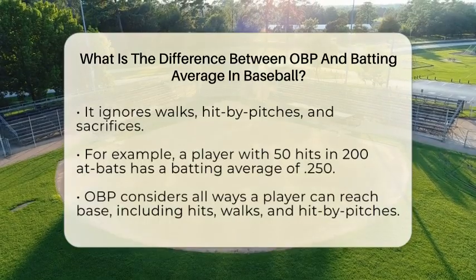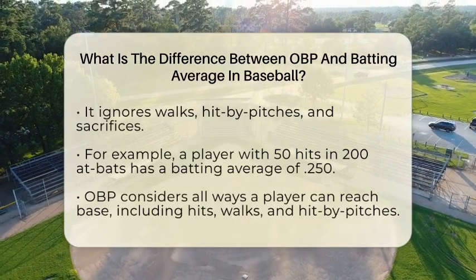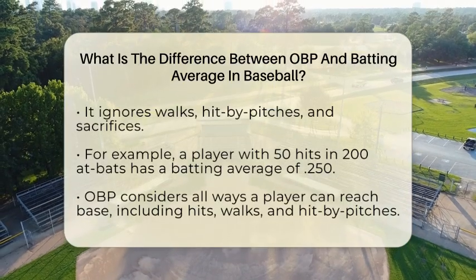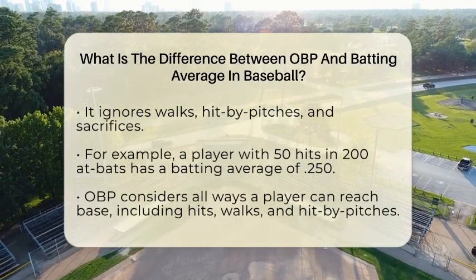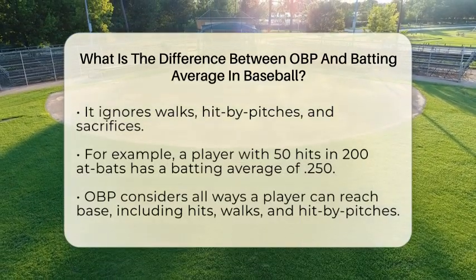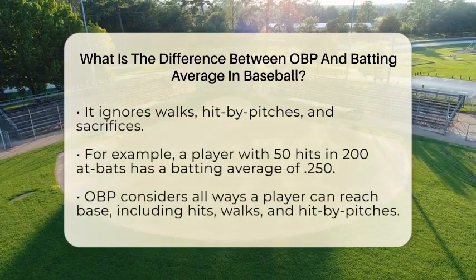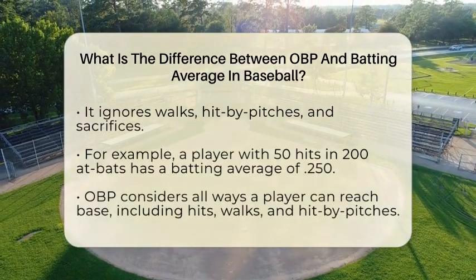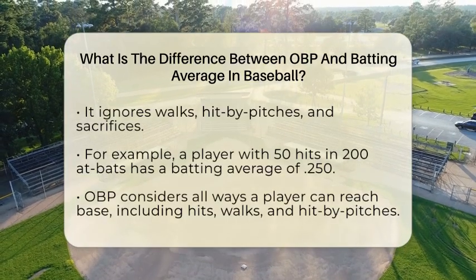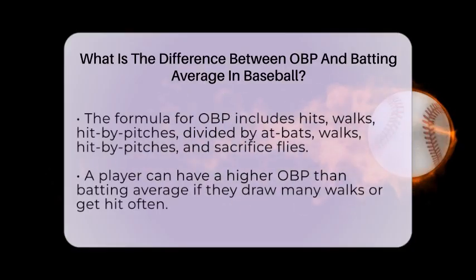On-base percentage is a different story. It looks at how often a player reaches base by any method that doesn't result in an error or fielder's choice. It includes hits, walks, and hit by pitches. The formula adds up hits, walks, and hit by pitches, then divides by the total of at-bats, walks, hit by pitches, and sacrifice flies. So, if a player gets a lot of walks or is hit by pitches often, their on-base percentage will be higher than their batting average. For example, a player might hit .286 but have an OBP of .403 because they draw many walks.